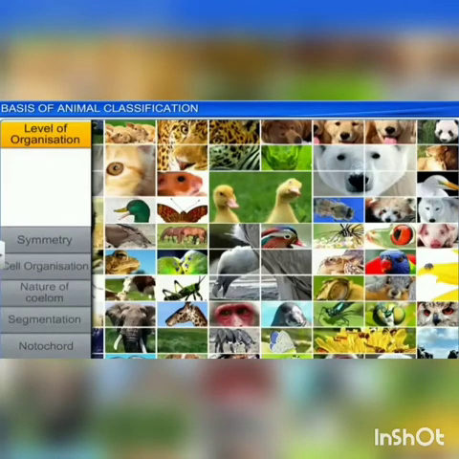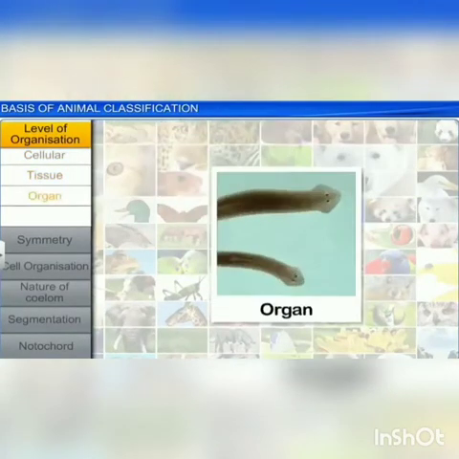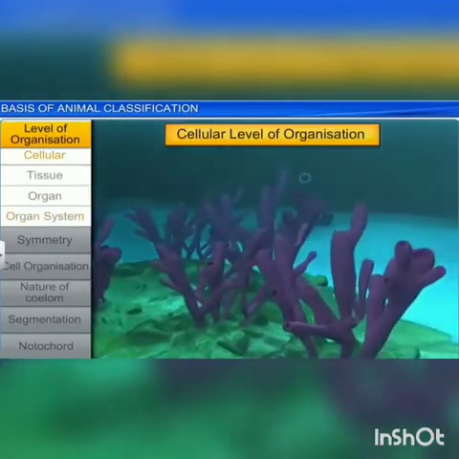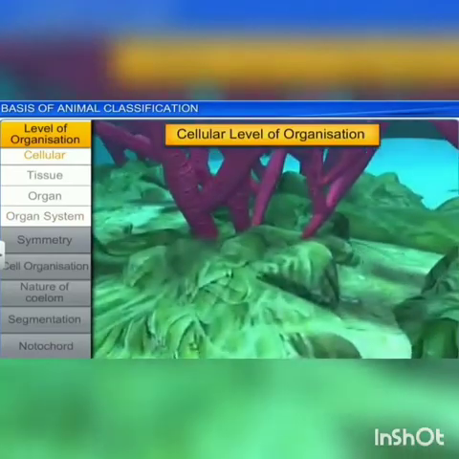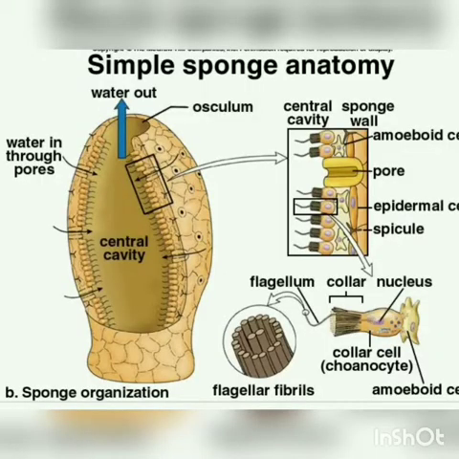They are the cellular, tissue, organ and organ system level of organization. First is cellular organization. Cellular level of organization is seen in sponges. The cells in the sponges are arranged as loose aggregates and they do not form tissues. The cells are arranged loosely, so they are not tightly packed. They exhibit a cellular level of organization.